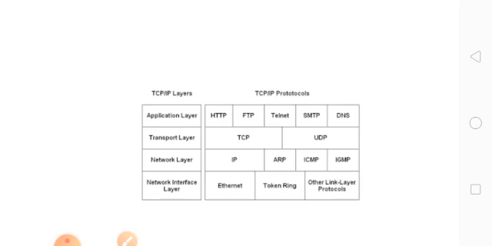These are all small explanations. In the pictorial representation of the classification of different protocols according to their layer structure: in the application layer, HTTP, FTP, Telnet, SMTP, DNS, Domain Name System. Then transport layer, TCP, UDP. Network layer, Internet Protocol, ICMP, IGMP. Then network interface layer, Ethernet, Token Ring. So these are all the different protocols available in the different layers.